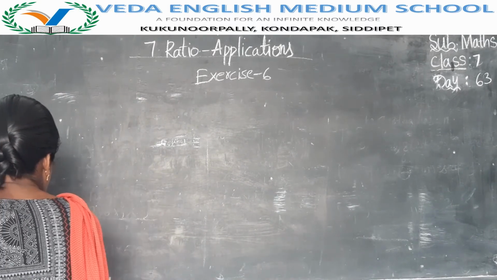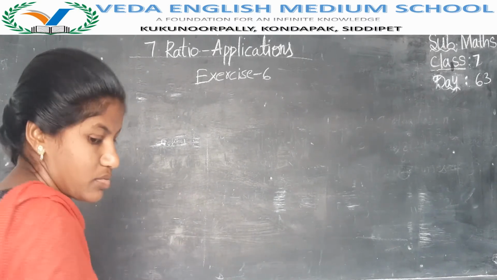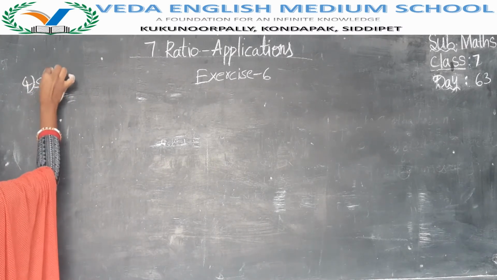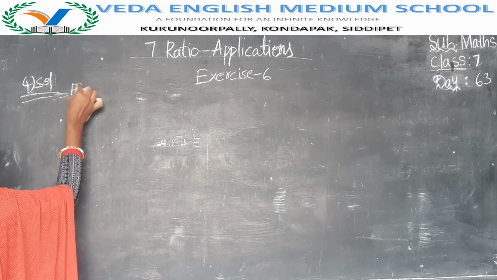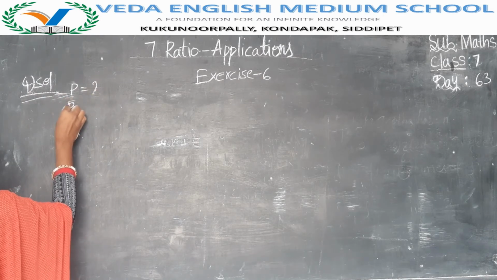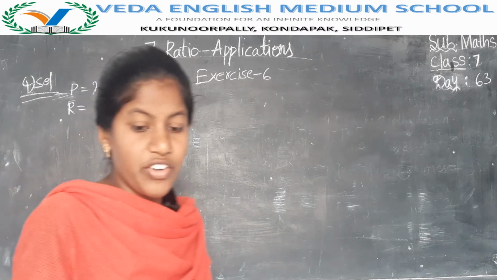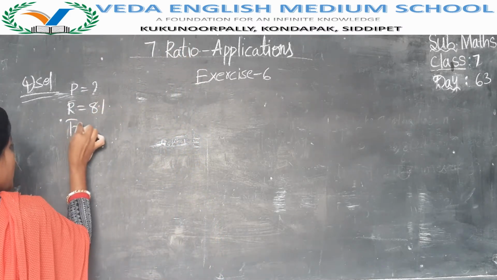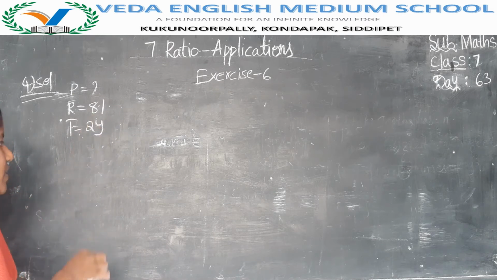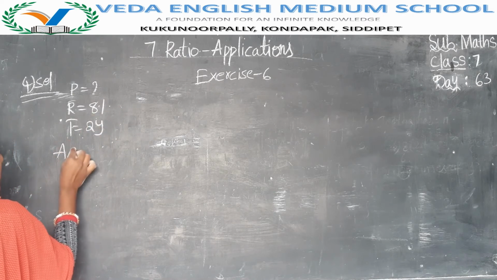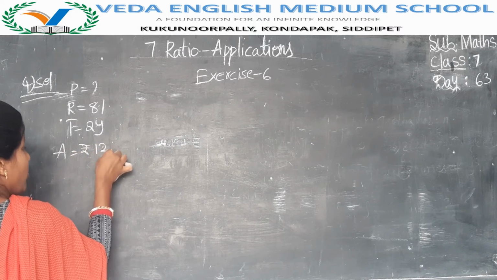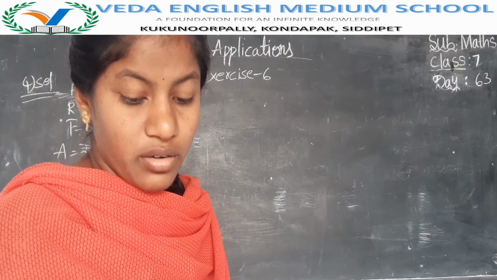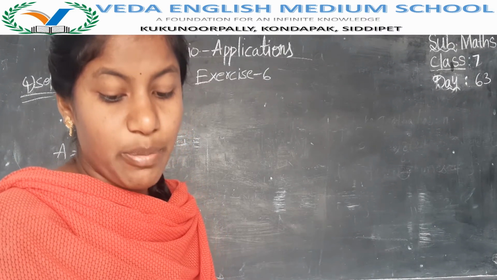Fourth solution. Here we don't know the principal, but we know the rate of interest, that is 8%. Time is 2 years. Now by using this, the total amount is equal to 12,122 rupees. By using this, we have to find the principal.